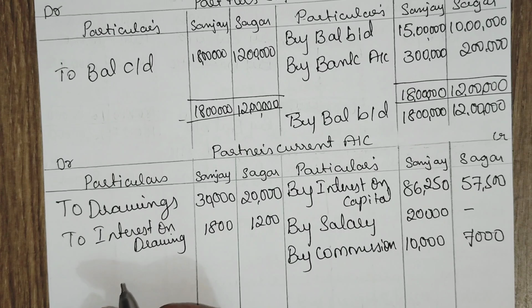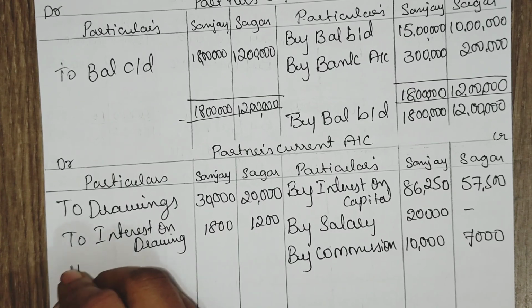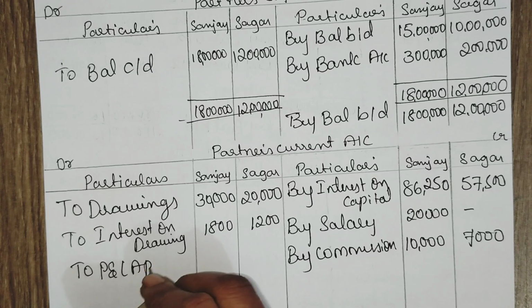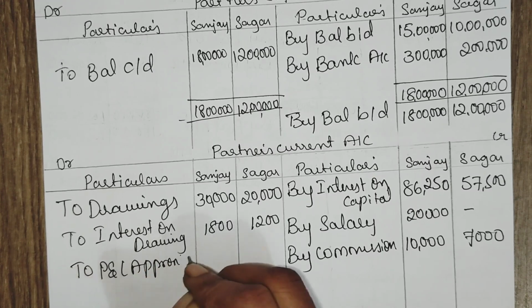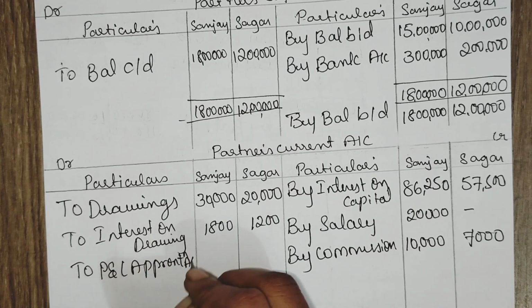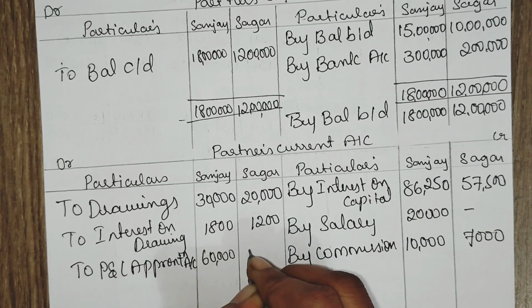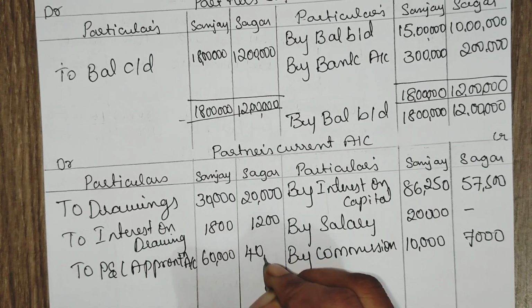Then we have loss. Loss should be debited to profit and loss appropriation account, 60,000, 40,000.